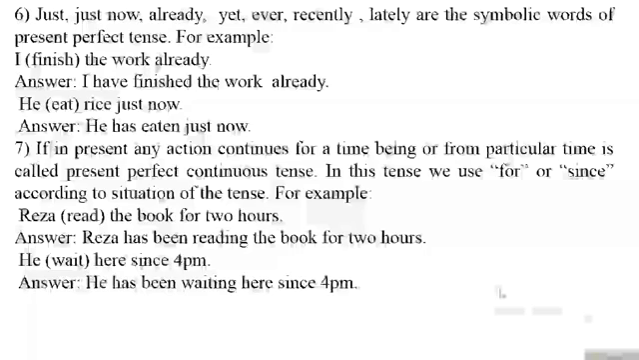He wait here since 4 p.m. Here the wait verb that is kept in the bracket is in wrong position. So the correct form of this verb would be: he has been waiting here since 4 p.m. Okay students, I think you have understood. I am going to the next slide.